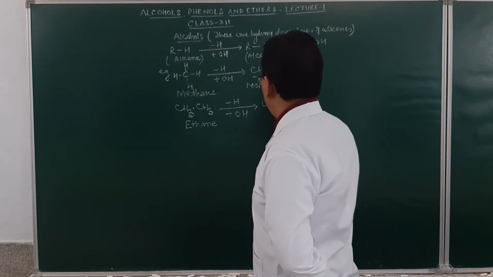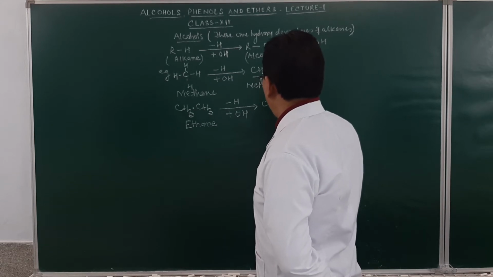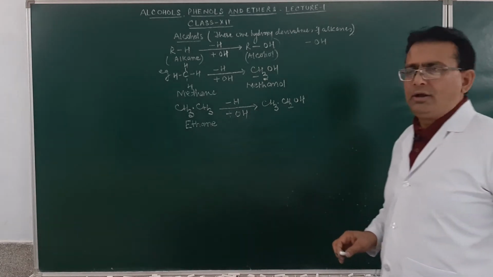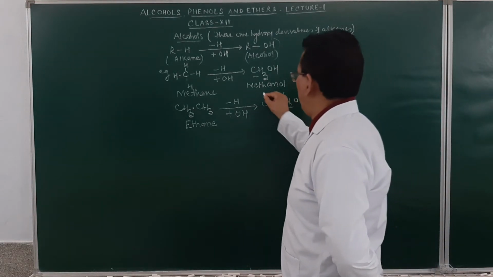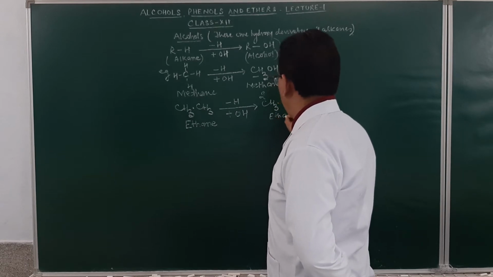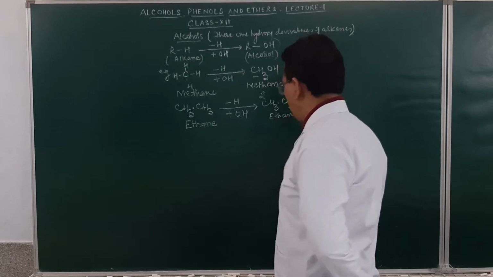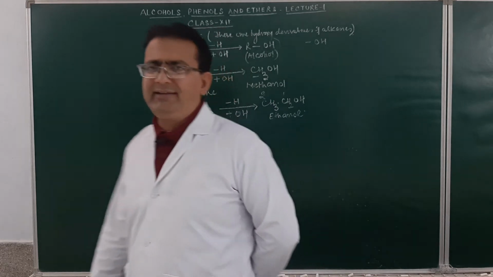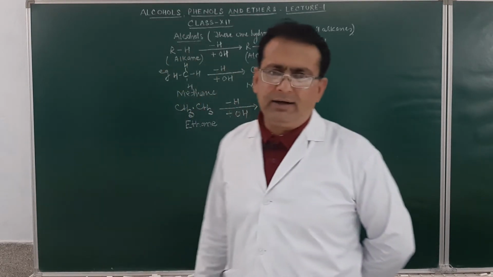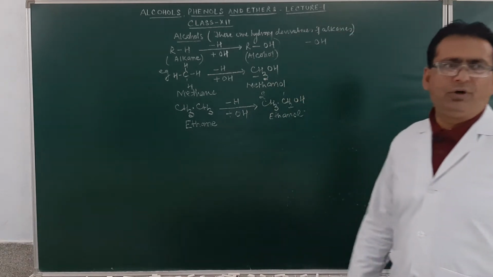It will be CH3, then CH2, and then OH. How many carbon atoms? 1, 2. For 2 carbon atoms, the root word will be eth, ane and then ol. So, the name of this will be ethanol. Am I clear? So, alcohols are the hydroxy derivatives of alkanes.